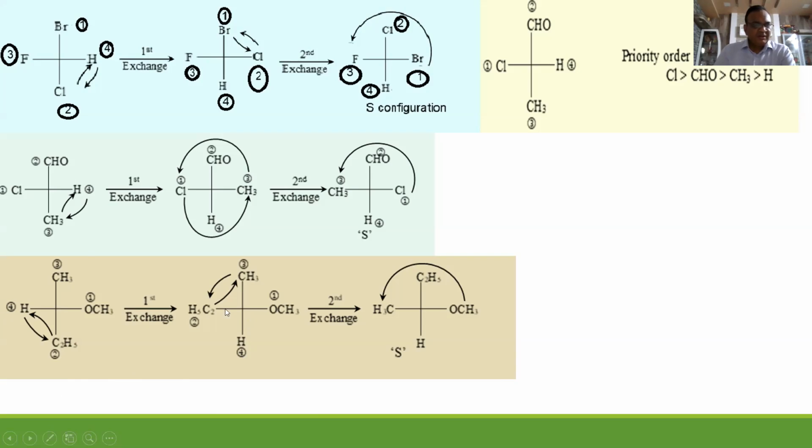You do the exchange, interchange, such that the fourth priority group comes to the down position, bottom position. For that purpose, ethyl has to go here and hydrogen has to come here. Then the second priority group should come on the top, and for that purpose, this is the exchange. And now observe, it is an S configuration.